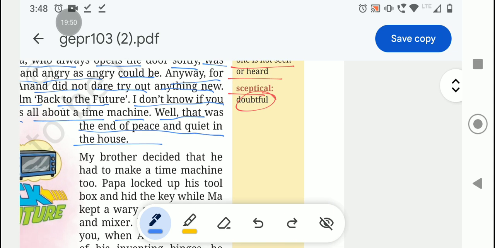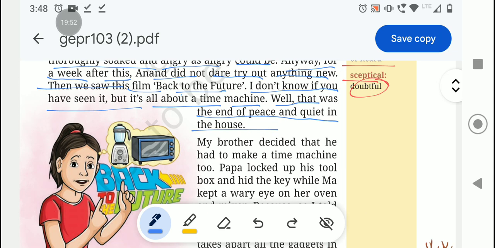My brother decided that he had to make a time machine too. Till now the home was very peaceful, nothing hurried or rushed. But again, he decided to make a time machine.